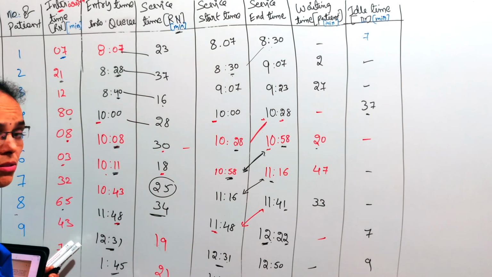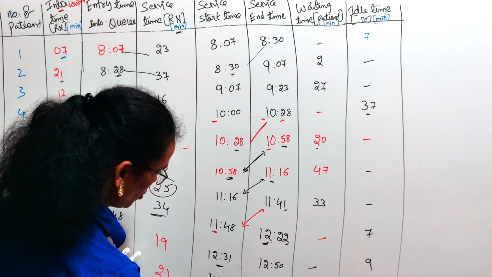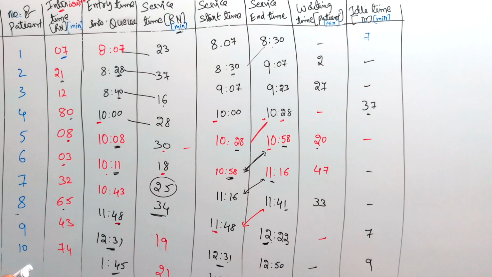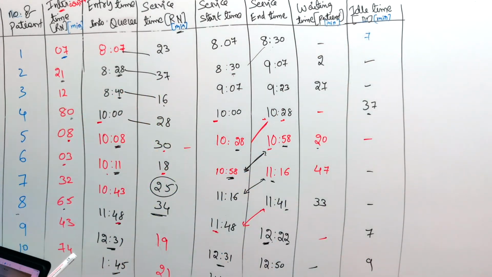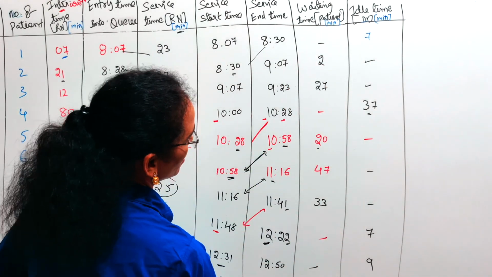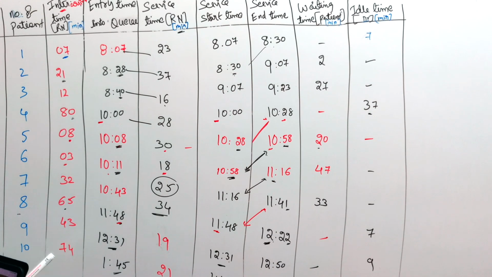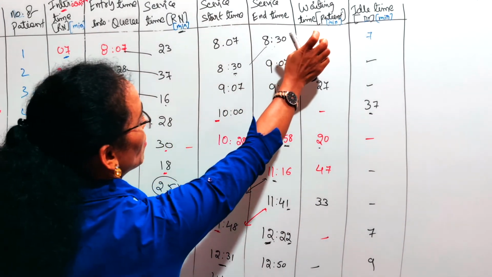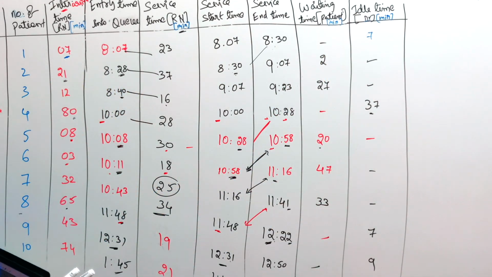How much time did the doctor take for the last patient? 21 minutes, that is 2:06. Right? This is the waiting time of the patient and idle time of the doctor. You add all the patient waiting times and all the doctor idle times, so that you get the cumulative totals. Divided by 10, you will get the average idle time of the doctor and the average waiting time of the patient.